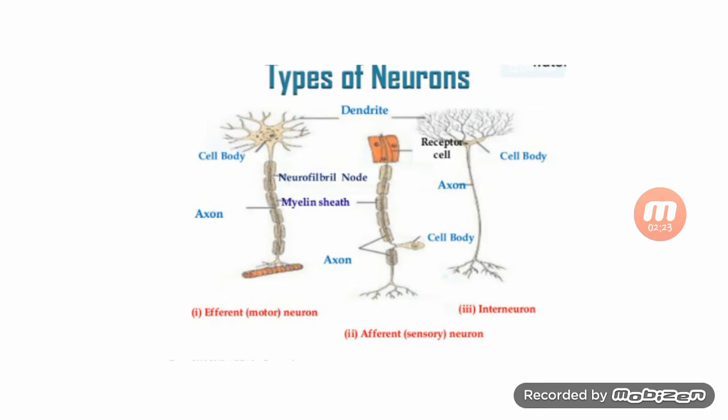Next is the types of neuron. You can see there are three types of neuron. You can see the different types of neuron through the structure. They all have dendrites, an end terminal, and a body or axon, through which the nerves travel. First is the motor neuron, known as efferent neuron. Next is the sensory neuron, known as afferent neuron. Then the interneuron.